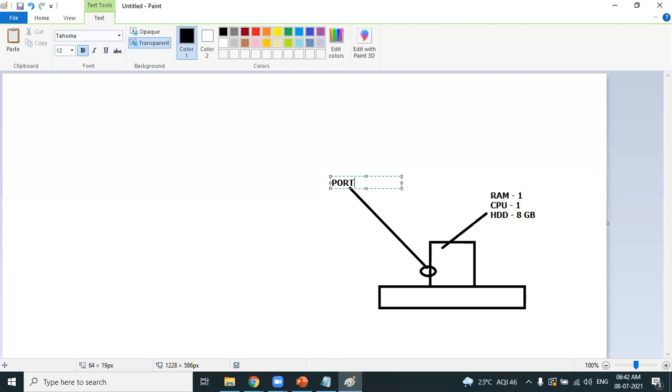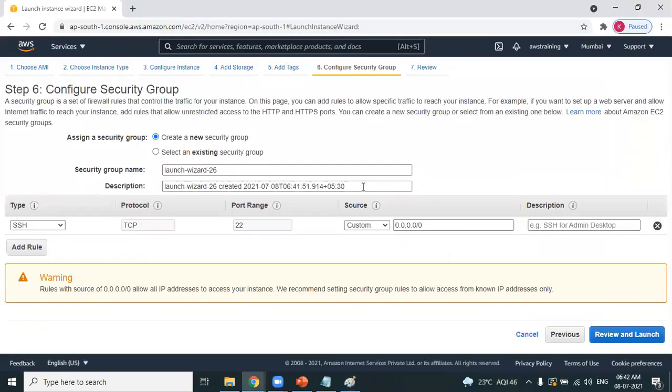For a Windows machine, what port did we open? RDP port. For a Linux machine, you need to open what port? SSH port. Secure shell port we need to open. We can communicate to Linux instances using the SSH port. So you don't need to worry about the port. It is guiding you. Did I select this port? No, it automatically understands that you're creating a Linux machine. Yesterday it prompted the RDP port. Now it is showing that you need to open the SSH port. Perfect. So I'm opening the SSH port.